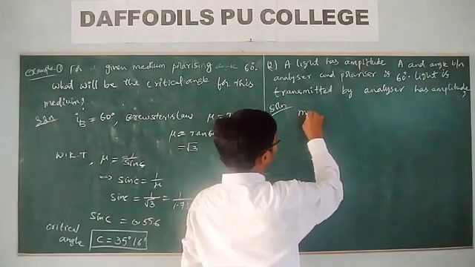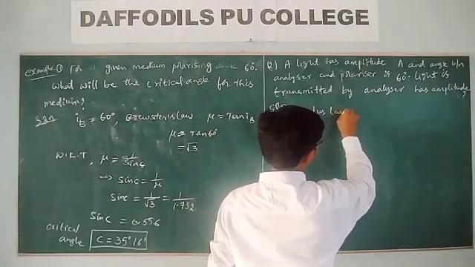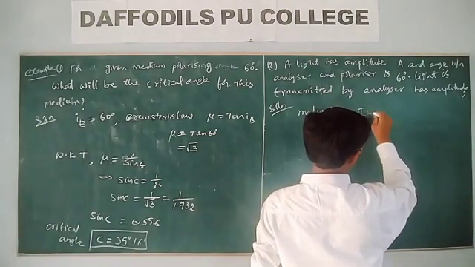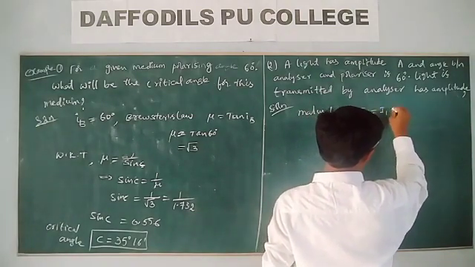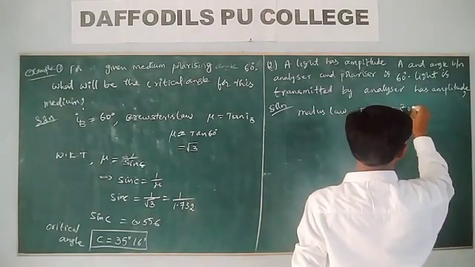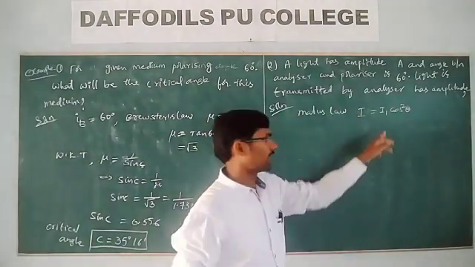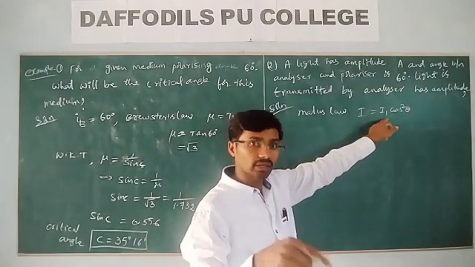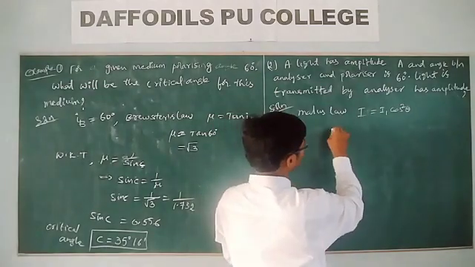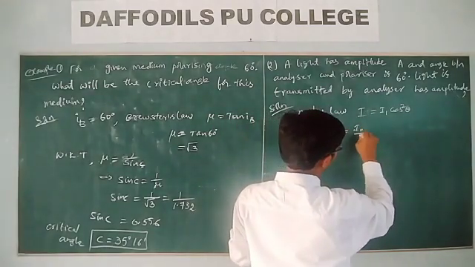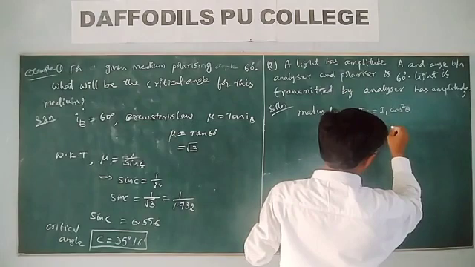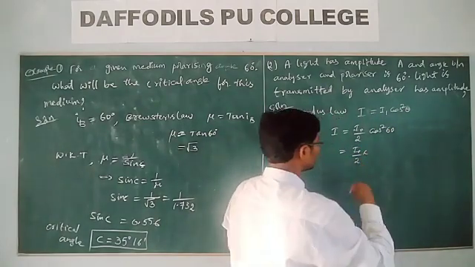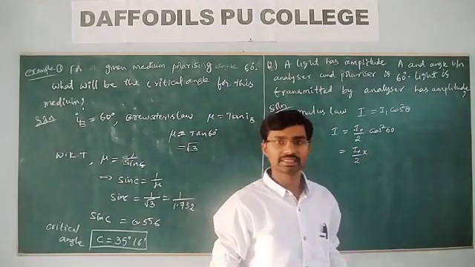From Malus law, I is equal to I1 cos square theta, whereas I1 is I naught by 2. Then I is equal to I naught by 2 cos square 60, and cos 60 is 1 by 2.